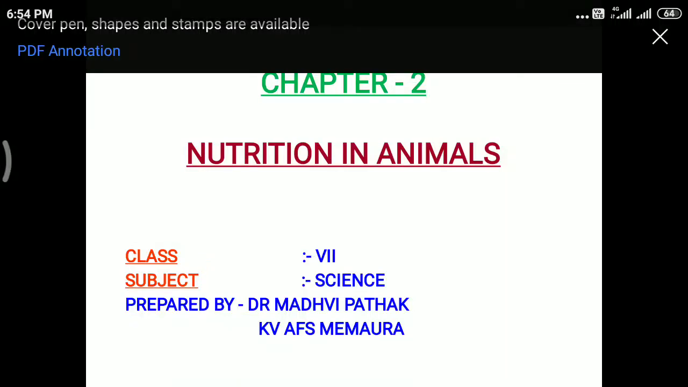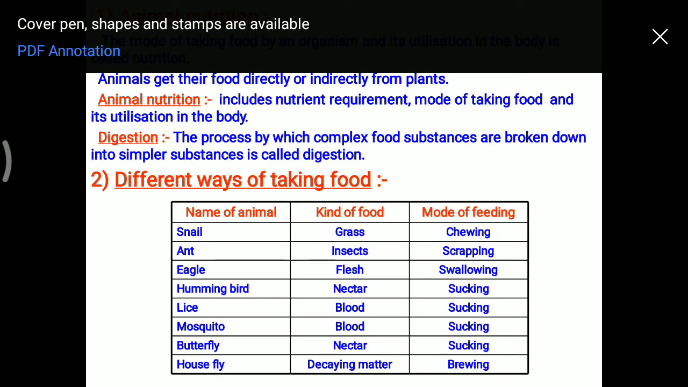Welcome students. Now we are starting our second chapter, that is nutrition in animals. In this chapter we have to know what nutrition is and how nutrition occurs in animals. As all of you know, nutrition includes the nutrient requirement, mode of taking food and utilization by the body. Now, you have already studied about the different nutrients present in the food.